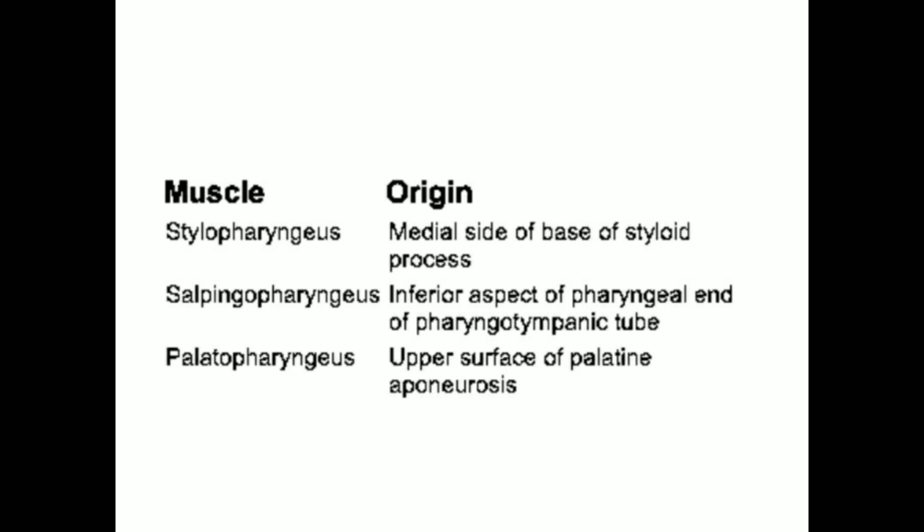Stylopharyngeus takes origin from the styloid process. Salpingopharyngeus takes origin from the auditory tube. Palatopharyngeus takes origin from the palate. So these are the muscles of the pharynx: stylopharyngeus, salpingopharyngeus and palatopharyngeus.